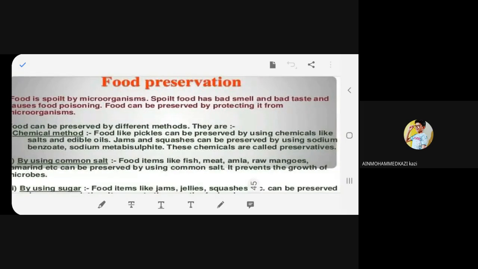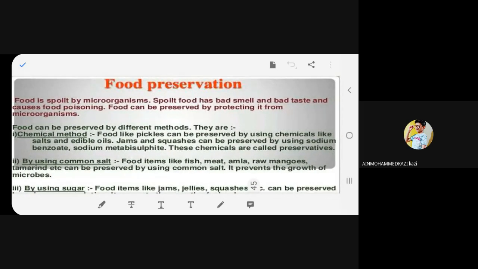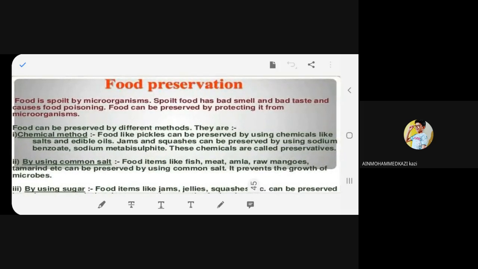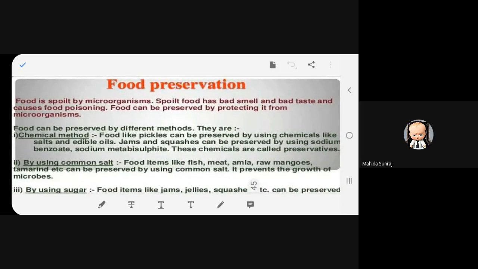Now, how do we preserve food? How do we preserve food? Ma'am, I will read. Yes, now you read.